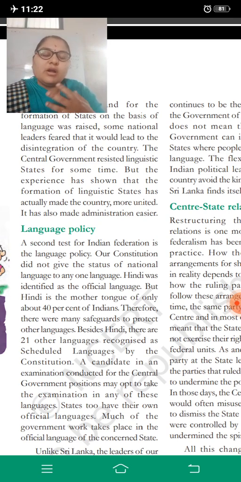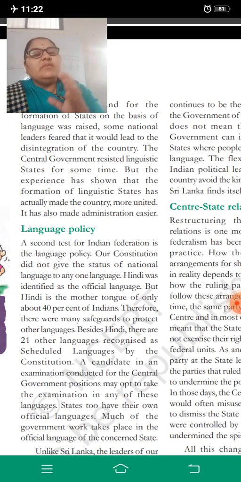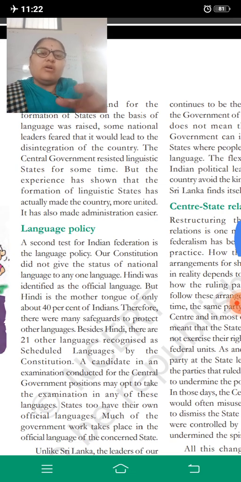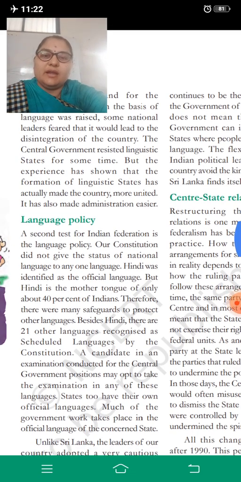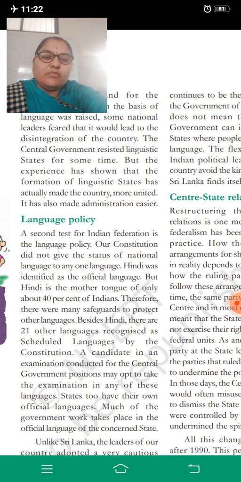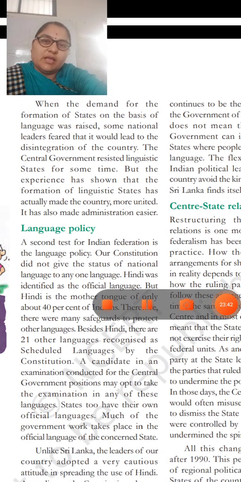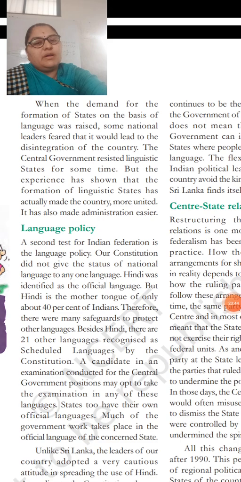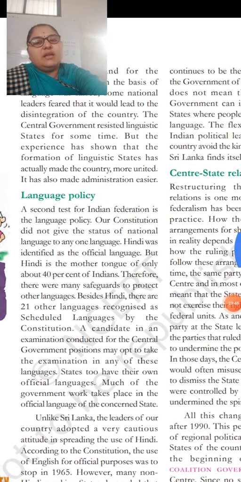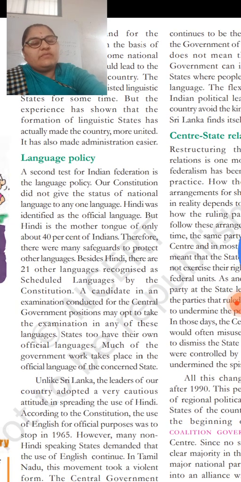But after that, they came to know that if we divide the states on the basis of the languages, then the administration is going on correctly, regularly, properly, and the whole of India gets united. After that, we saw that a lot of conflicts between the people were not there. A lot of the troubles between the people were not there. They all started living closely together. They all became united.